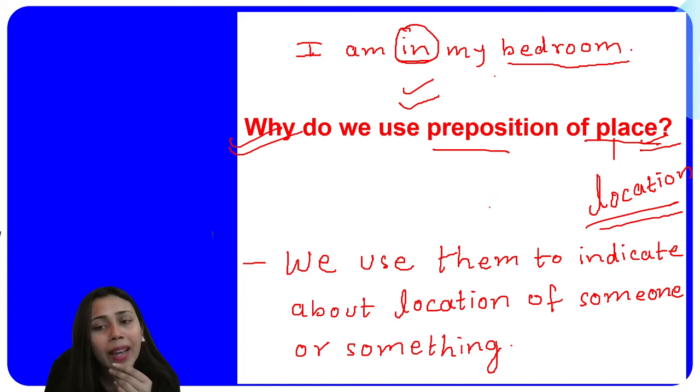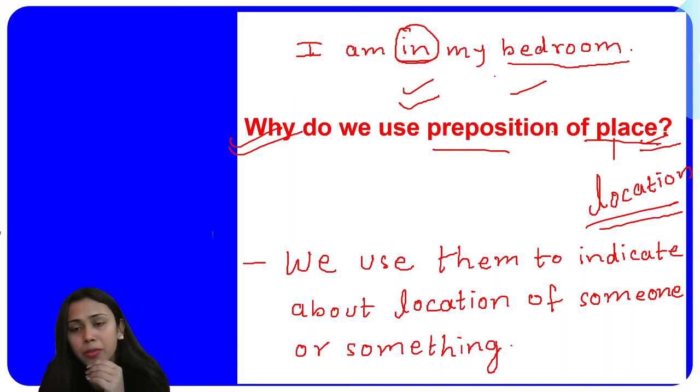Now here, what if I ask you, where are you now? It means I'm asking about your location, right? So here you can answer, ma'am, I'm in Delhi, ma'am, I'm in Bangalore, ma'am, I'm in Mumbai, right? So there you have to use a preposition to tell the location. If you don't have any preposition, then you would not be able to tell me about the exact location. Okay, so this is what preposition of place is.